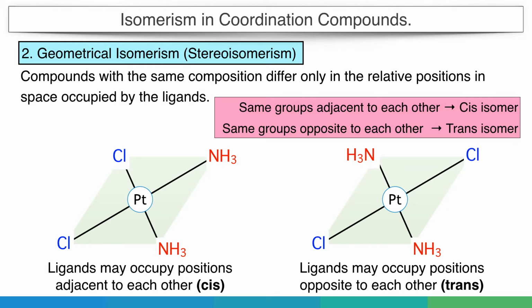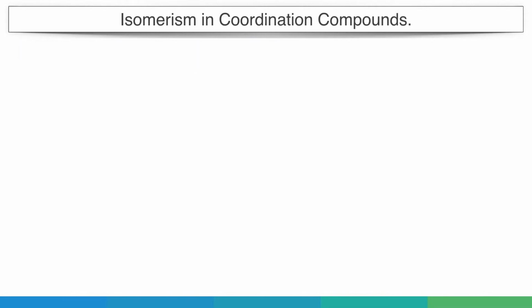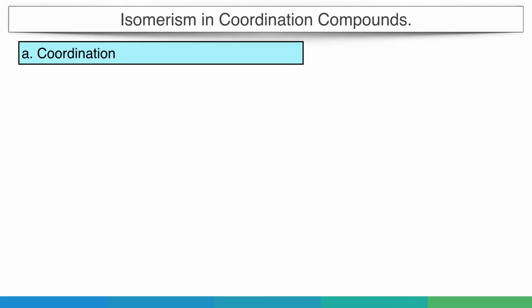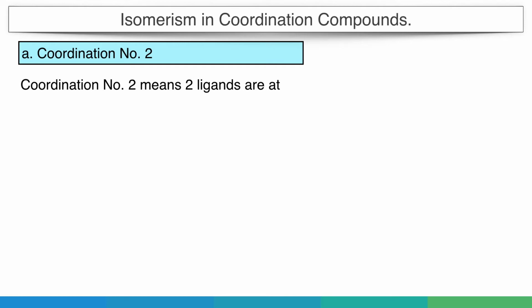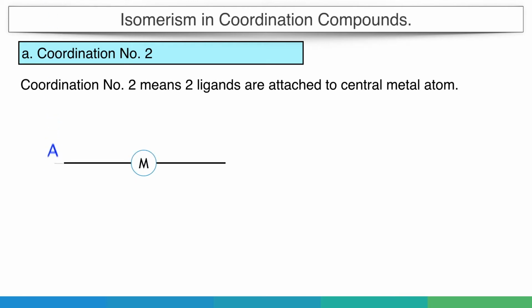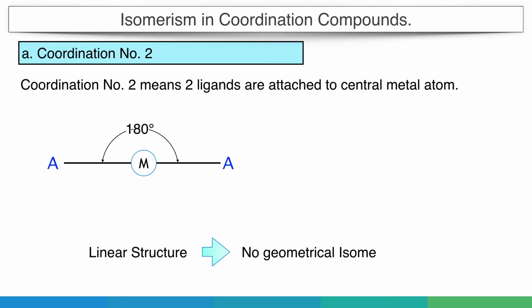So, let's discuss the shapes of the coordination compounds first. Then we will see how many possible combinations there are for geometrical isomers. Let's start with compounds with coordination number 2. This means two ligands are attached to the central metal atom. If only two ligands are attached, the only possible geometry for the molecule is linear with a bond angle of 180 degrees. So, in this case, there is no possibility of forming cis or trans isomers.